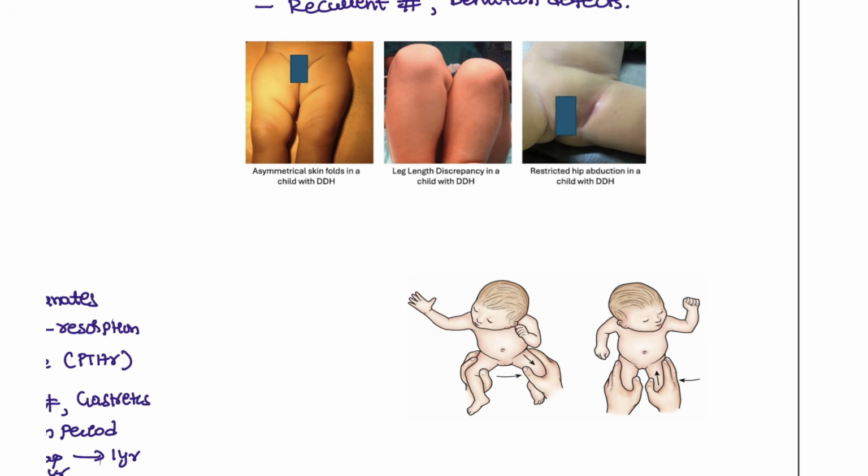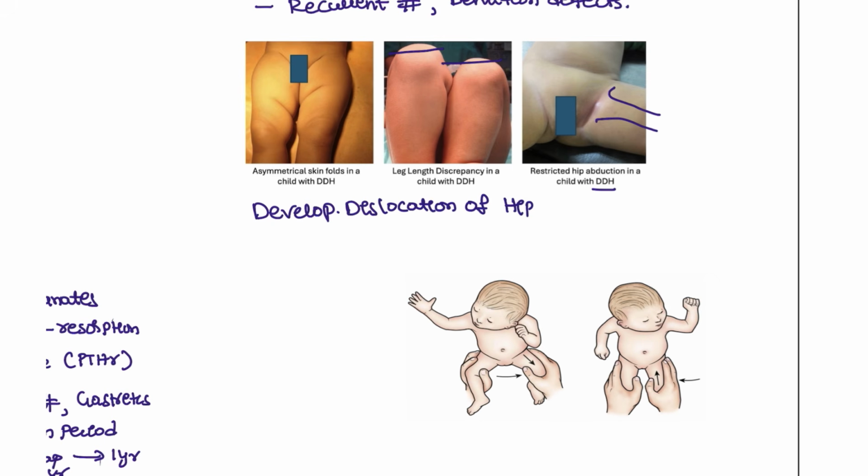Next, from this picture you can see this is some length and here is the other length, and same here there is a dislocation that has been seen. And what is this condition, guys? This is the DDH. What is meant by the DDH? It is a developmental dislocation of hip.